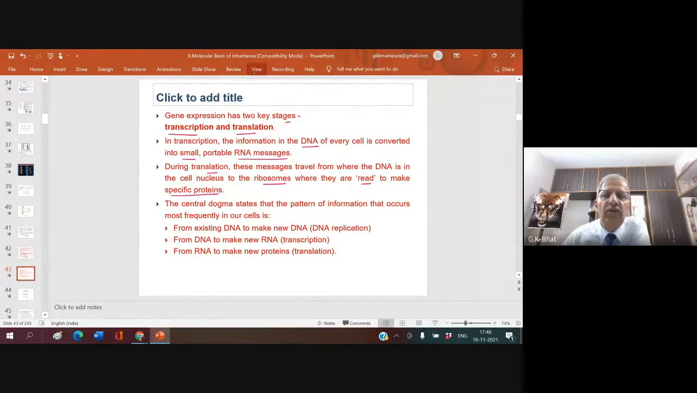The central dogma states that the pattern of information that occurs most frequently in our cells is from existing DNA to make new DNA. That is called DNA replication. From DNA to make new RNA is transcription. From RNA to make a new protein is translation. Okay, so this is what is meant by the central dogma.